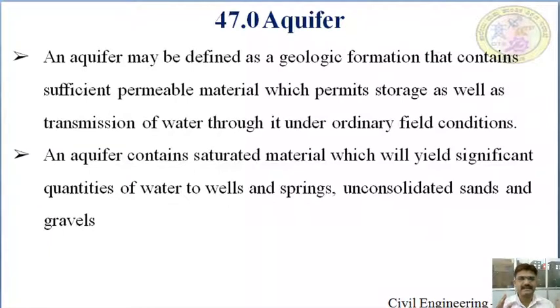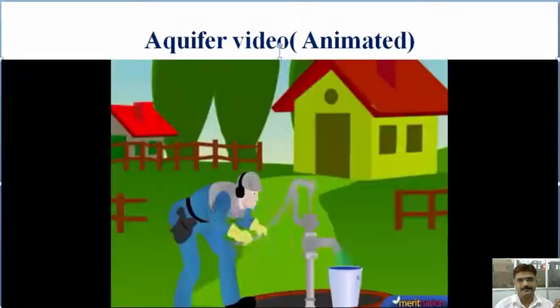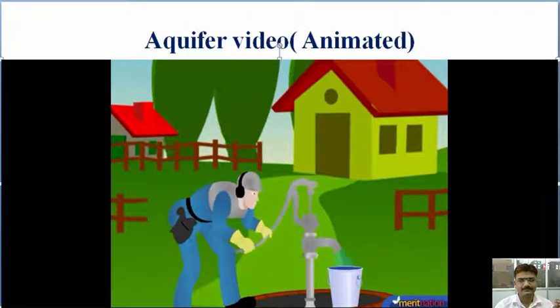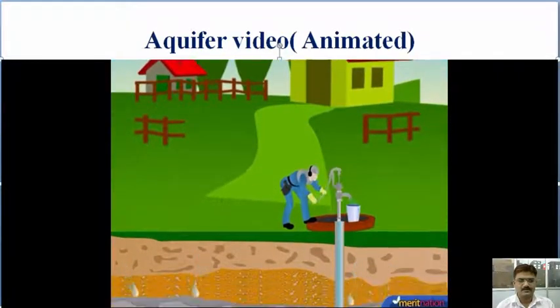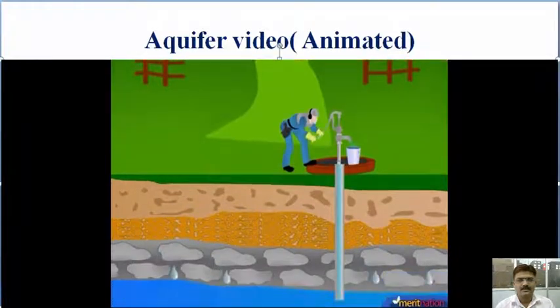An aquifer contains a saturated material which will yield significant quantities of water to wells and springs, such as unconsolidated sands and gravels. Now we have a small animated video which explains what is aquifer. You see this hand pump? It's pumping water out. But where is the water coming from? That's exactly what I'll tell you. The rainwater and water from other water bodies seeps down into the soil and is stored as groundwater. So the hand pump was pumping out this groundwater.